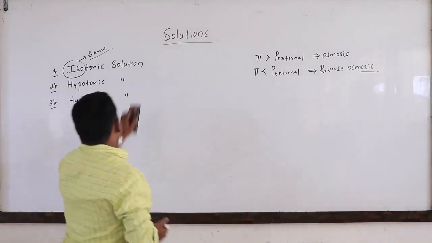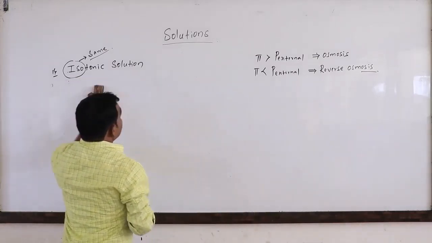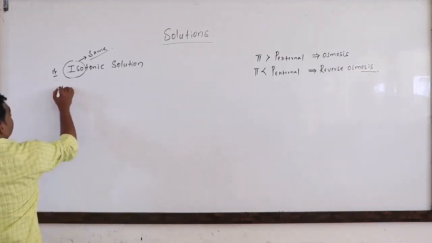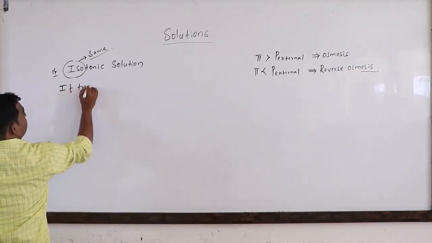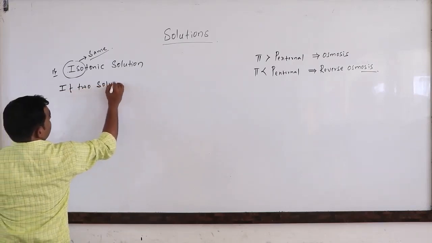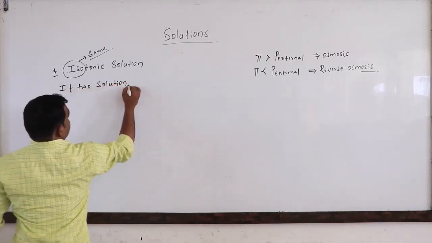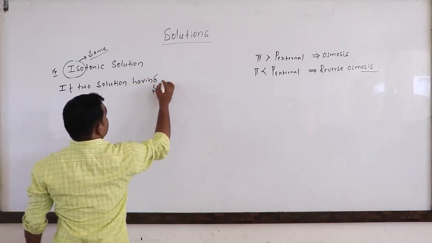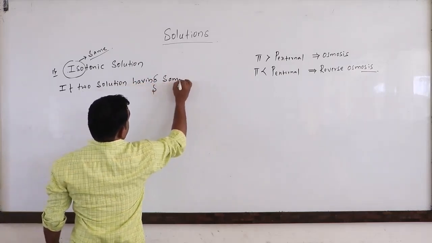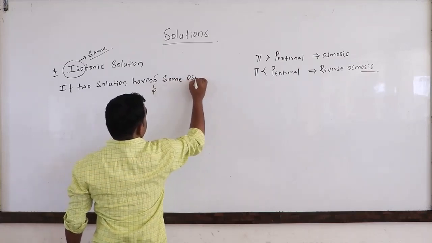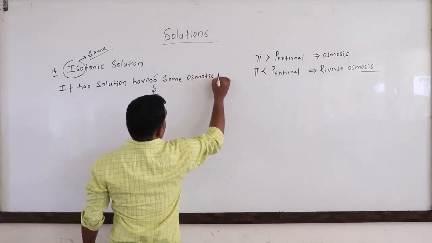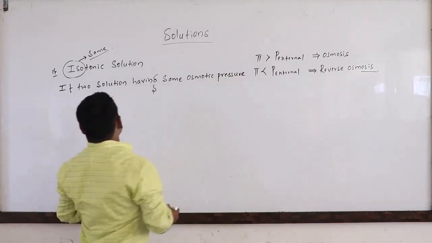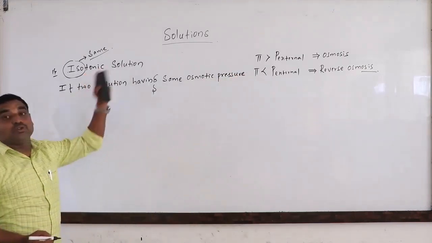If two solutions have the same osmotic pressure, those solutions are termed isotonic solutions.